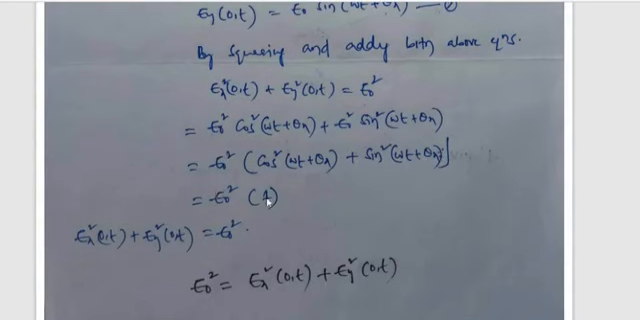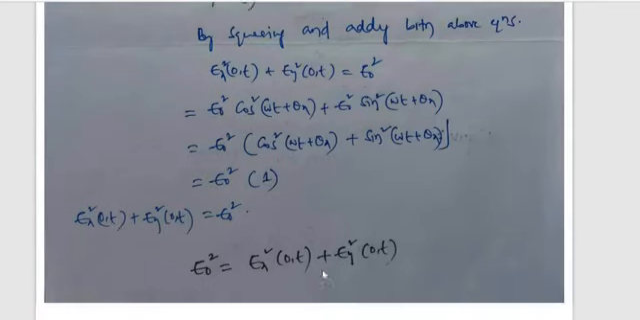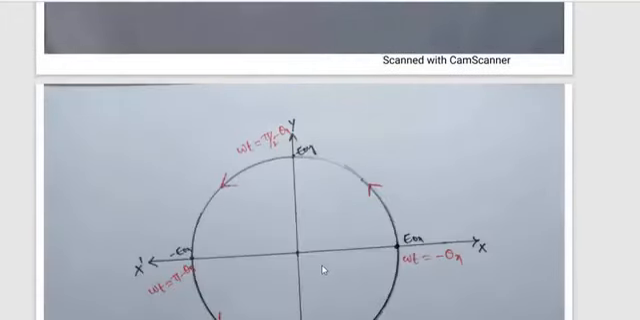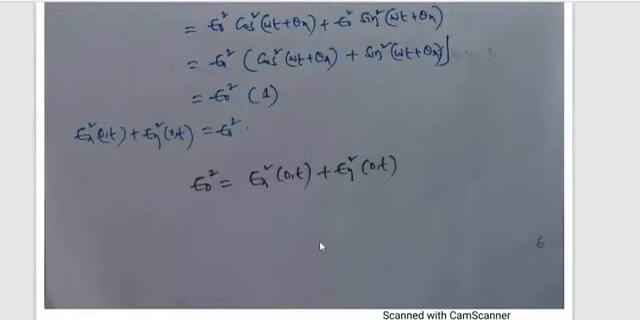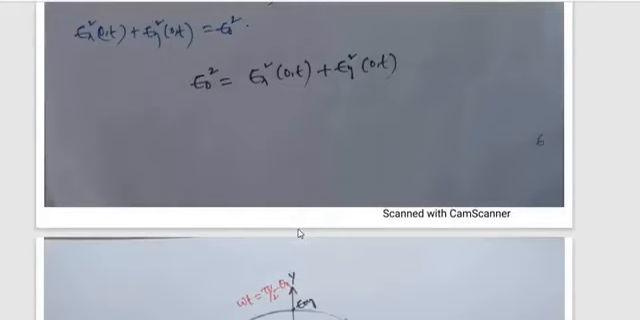That is equal to E0 square into cos square (omega t + theta x) plus sin square (omega t + theta x), the same angle. So we know cos square plus sin square where theta is the same becomes 1. So finally, LHS to RHS, Ex square (0, t) plus Ey square (0, t) is equal to E0 square. See here, E naught square is equal to Ex square plus Ey square.